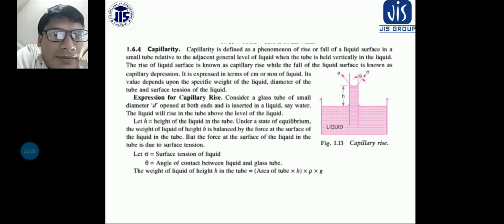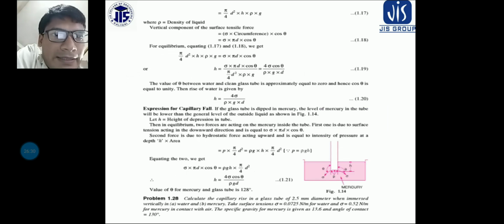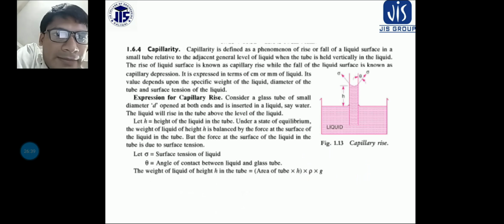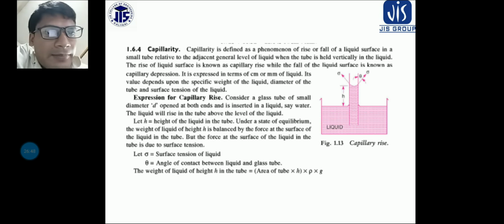Okay, so in case of capillary rise or depression, h is equal to 4 sigma by rho g d, it is the equation. Why have we taken this? Because sigma is the surface tension of the liquid, and theta is the angle of contact between liquid and glass tube.